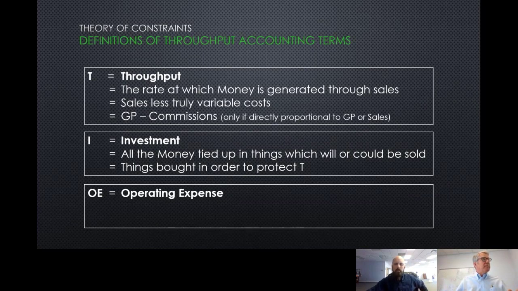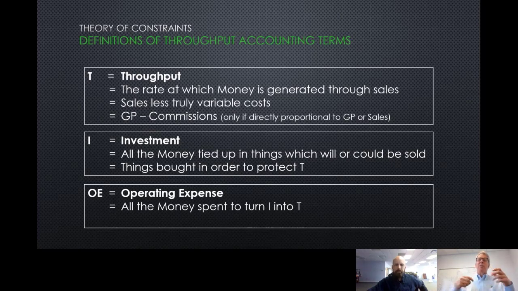So that's investment. Now, operating expense is sublimely simple. This is the money we spend to build capacity. And the only reason to have capacity is to turn inventory into throughput, right? So we're converting that box of packing list envelopes or the coil of steel strapping or the skid of stretch wrap. We're converting that into throughput by selling it to a customer.